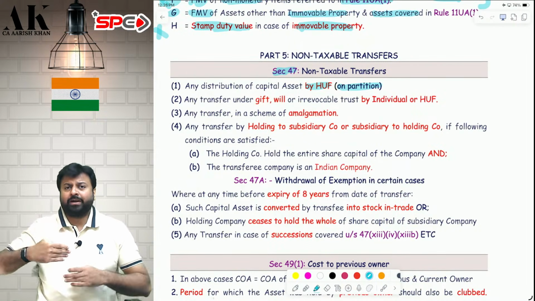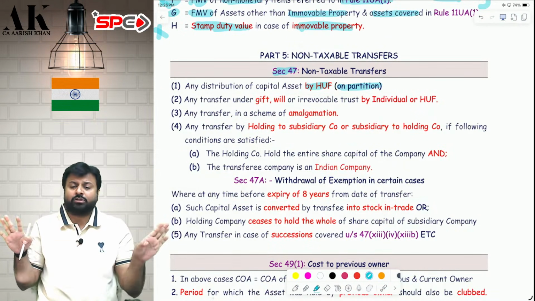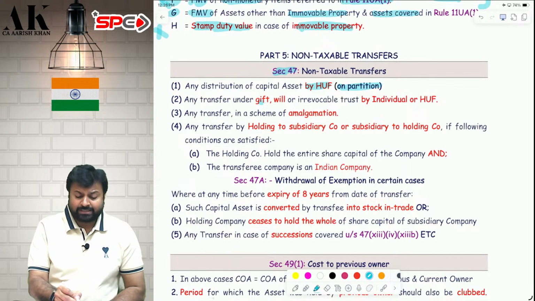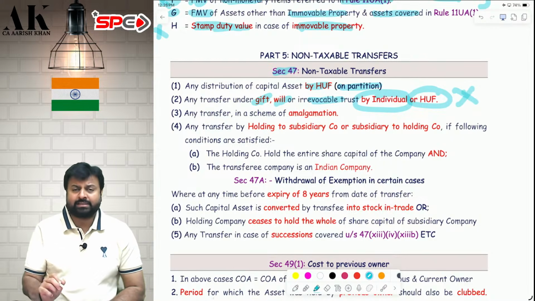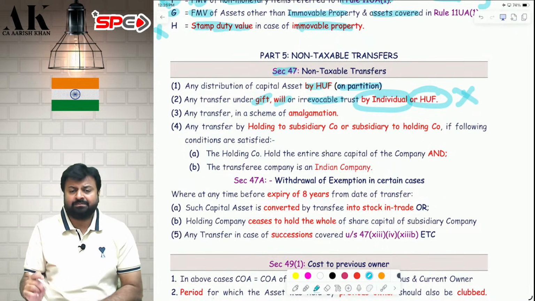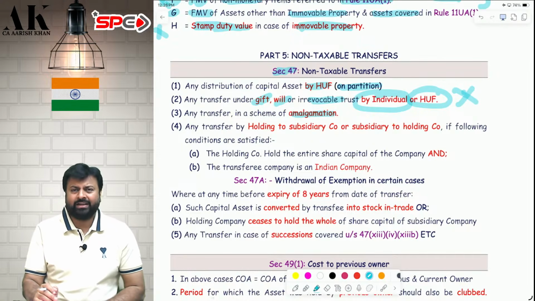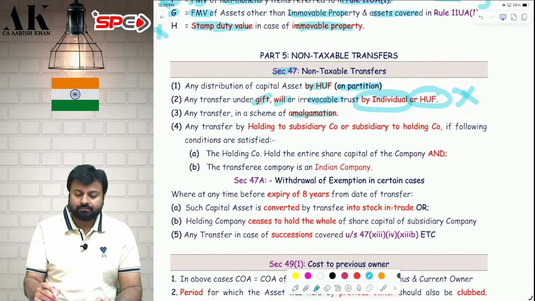So if the HUF on partition is giving some assets to its members, it is not subject to tax. Second, if an asset is given as a gift, will or irrevocable trust, but only by individual and HUF, then it is exempt. If it is given by others, then it is taxable. Next, amalgamation, I will talk about that later in detail in today's session only.